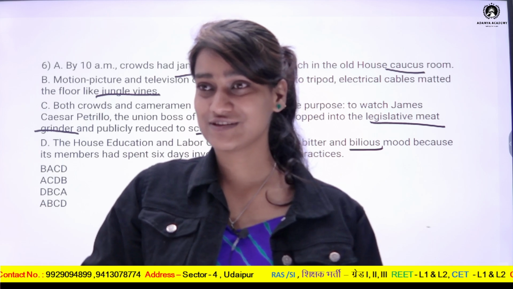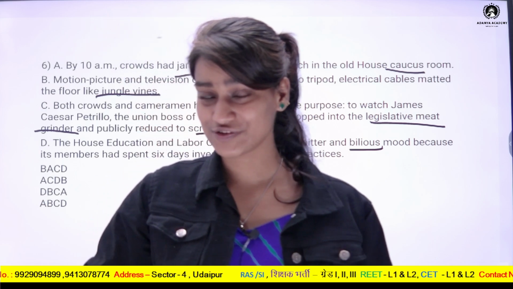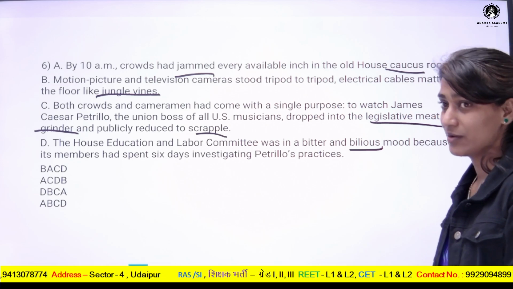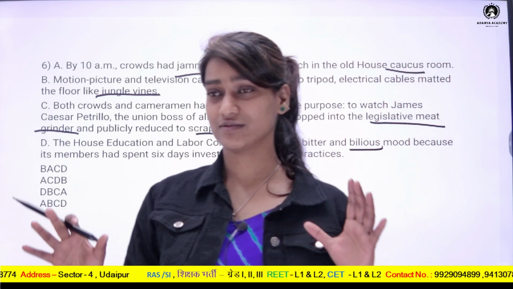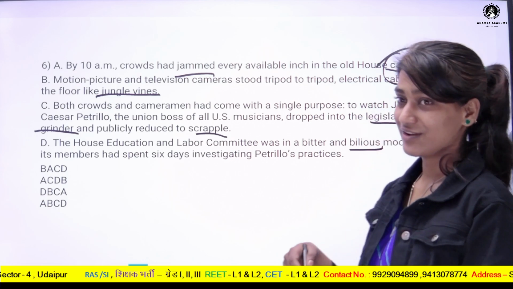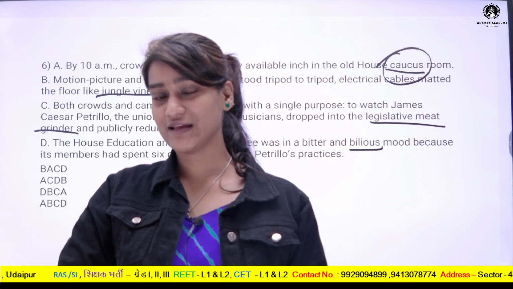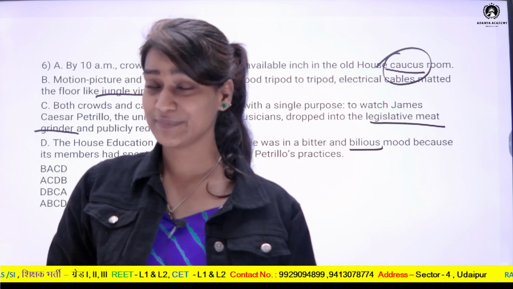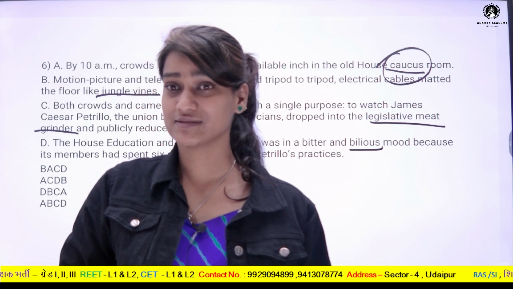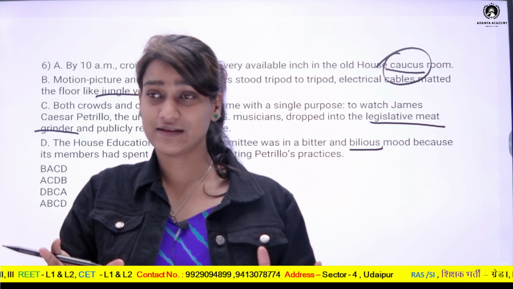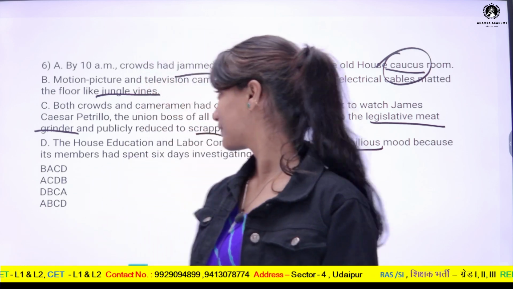So this is a jam situation in which you are placed. So here also, because of so many people together, the crowd had jammed. And what is caucus? Caucus is a place where people discuss, and not ordinary people. The legislative members, the MPs or MLAs, discuss things, and that place is called caucus.